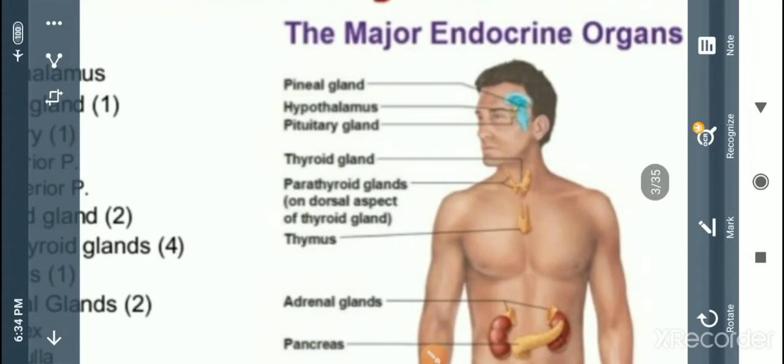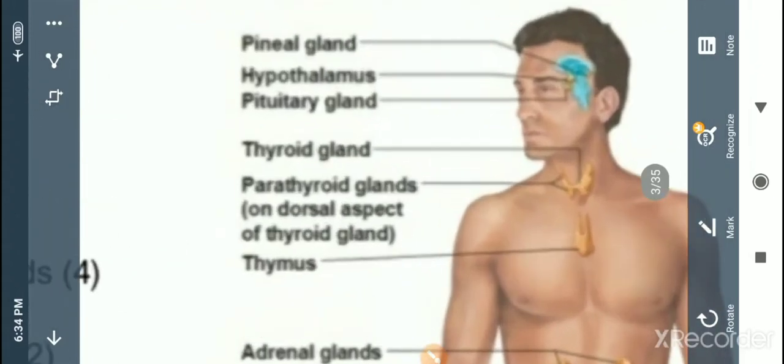Now the thyroid gland. If we see its location, it is present near the neck region, localized at the lateral region surrounding the trachea.